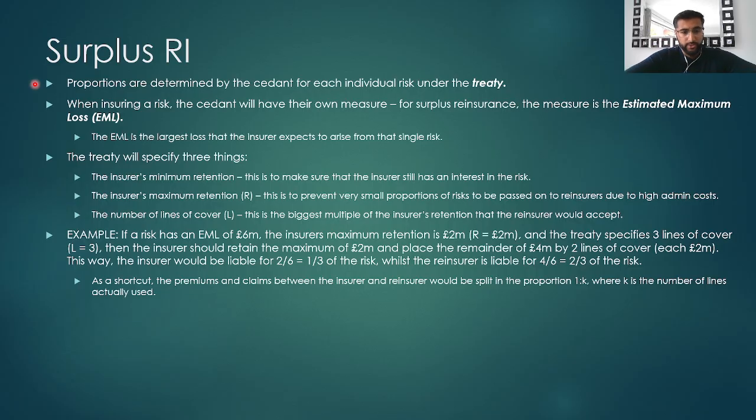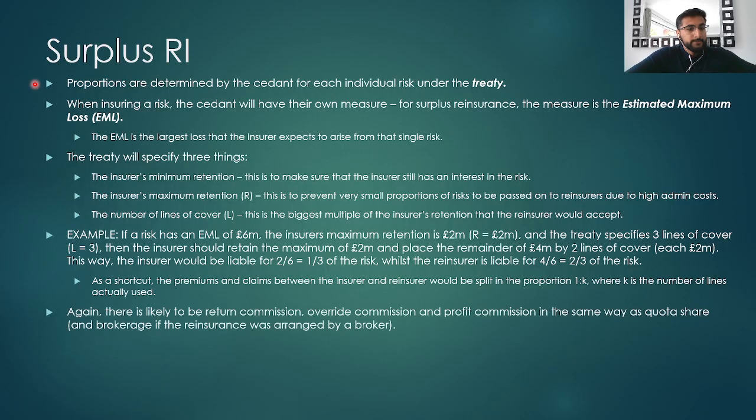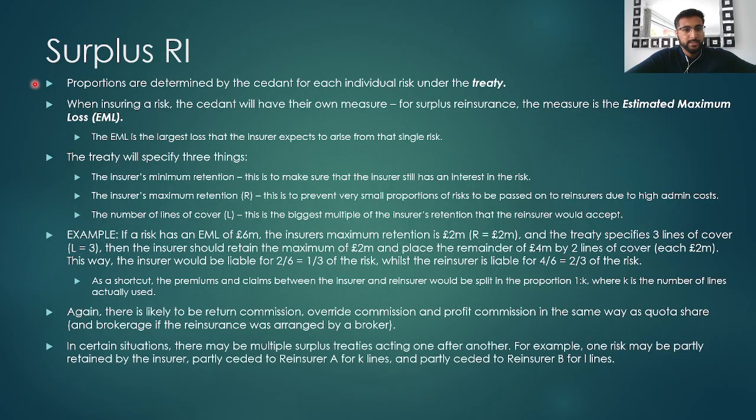And as a shortcut, as a rule of thumb, the premiums and claims between the insurer and the reinsurance company would be split in the proportion 1 to k, where k is the number of lines actually used. Again, there is likely to be return commission, override commission, and profit commission the same way as quota share, and brokerage if the reinsurance was placed using a broker. In certain situations, there might be multiple surplus treaties acting one after another. For example, one risk might be partly retained by the insurer, partly ceded to reinsurer A for K lines, and partly ceded to reinsurer B for L lines.